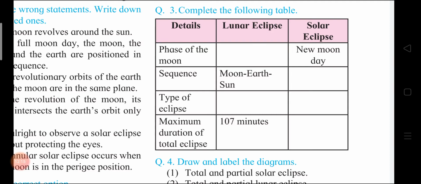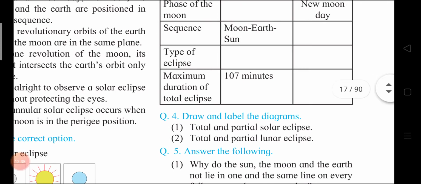Types of eclipse. Total and partial eclipse here. And in solar eclipse, total, partial and annular. Okay. Here maximum duration of total eclipses. In lunar eclipse 107 minutes and in solar eclipse 7 minutes and 20 seconds.